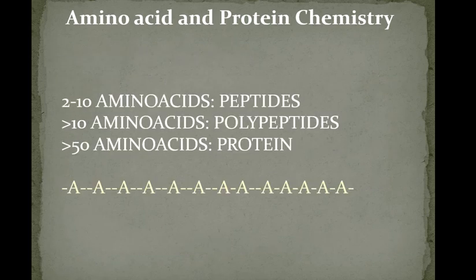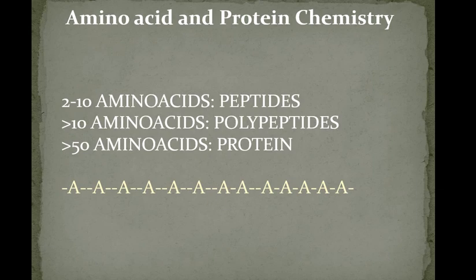Now see here, I have mentioned the definition of peptide, polypeptide and protein. There is a difference between peptide, polypeptide and protein. A peptide consists of 2 to 10 amino acids. A compound which is having 2 to 10 amino acids is called a peptide. Now if more than 10 amino acids are present, then it is called polypeptide. And if more than 50 amino acids are present, then only you should call it a protein.